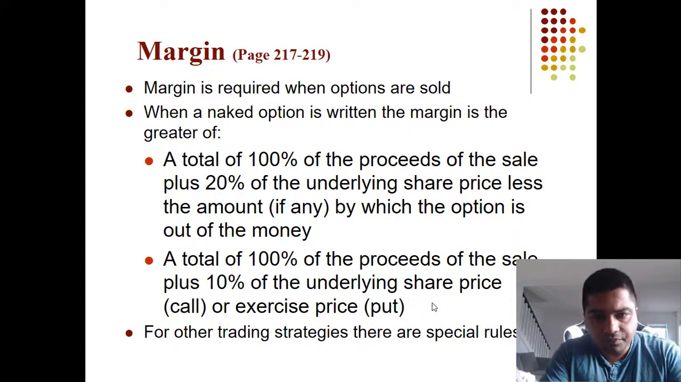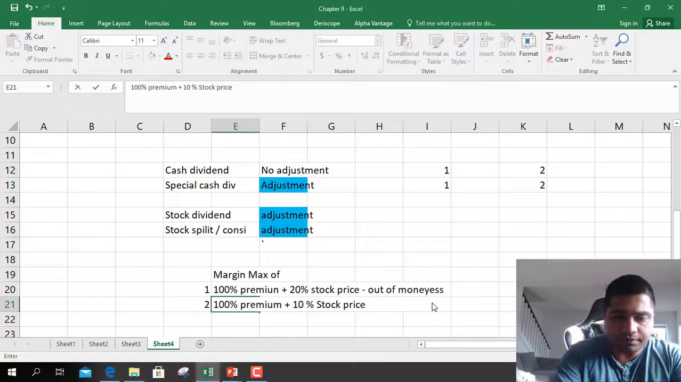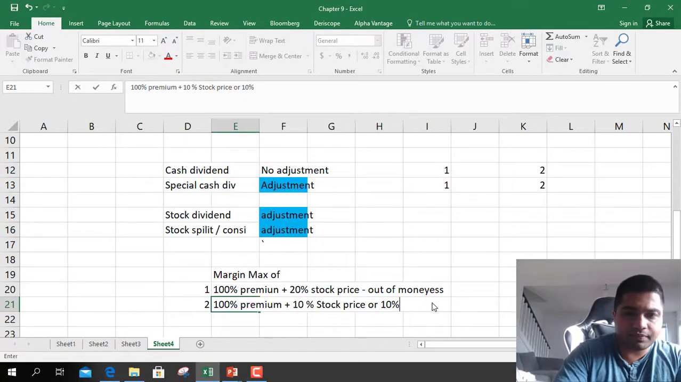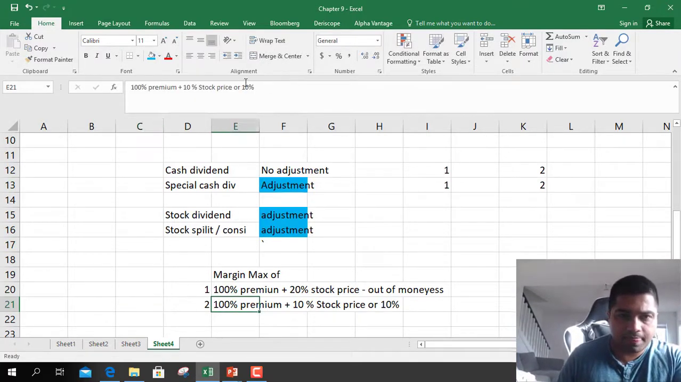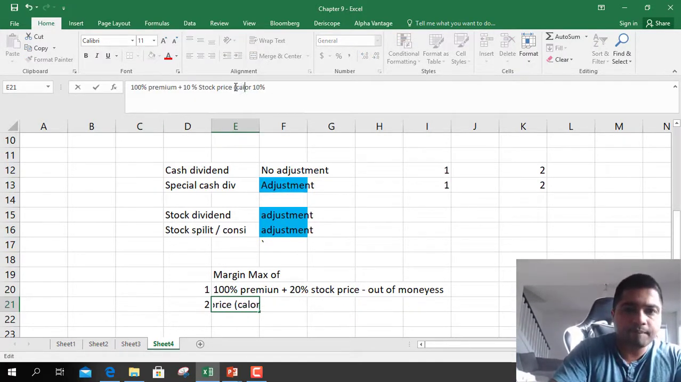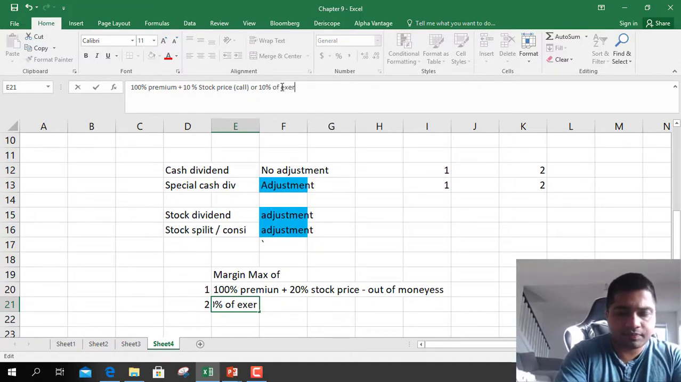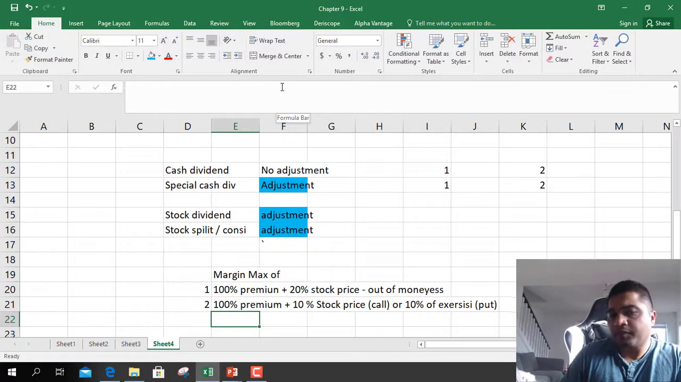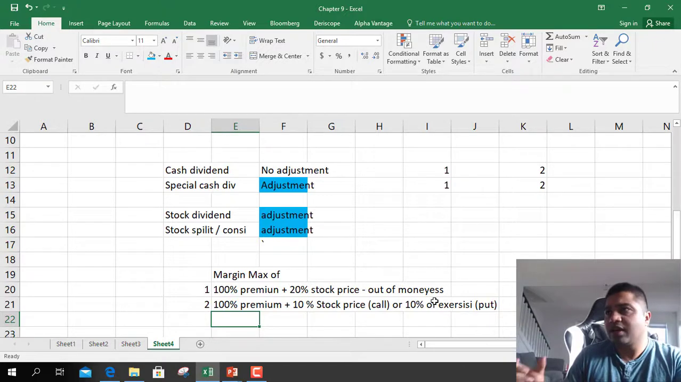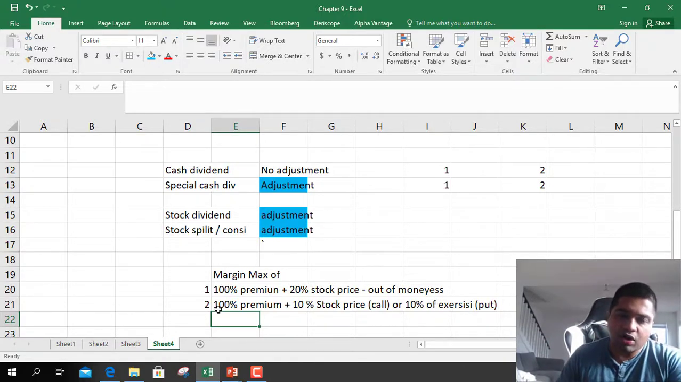If it is a call, or 10%, so this was for a call, or 10% of exercise price if it is a put. So this margin you have to deposit: 100% of premium plus 20% stock price minus how much out of the money the option is, or 100% premium plus 10% stock price for a call option, or 100% premium plus 10% of exercise price for put options.